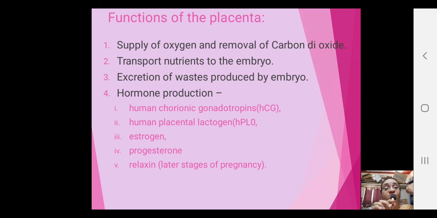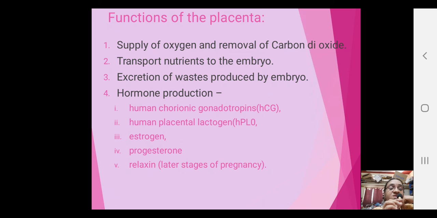Next, functions of the placenta. What is it? Supply of oxygen, you see. So even when the baby is inside the body of the mother, oxygen it will take from the mother's blood. Carbon dioxide it will give to the mother's blood. Nutrients it will take from the mother's blood. Waste products it will give back to the mother's blood. Everything. Now placenta also produces what is called human chorionic gonadotropin, HCG. Very, very important observation, children. Human placental lactogen, estrogen, progesterone, relaxin of course in the later stages of pregnancy to relax the